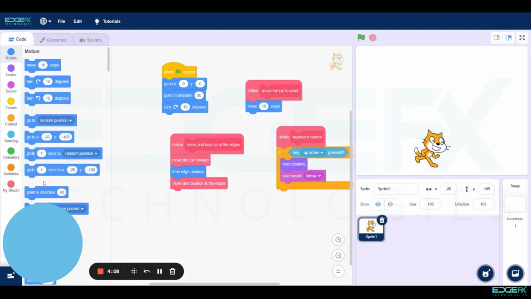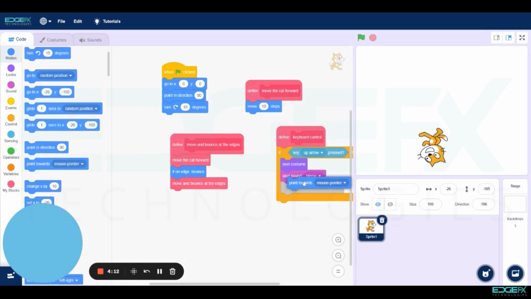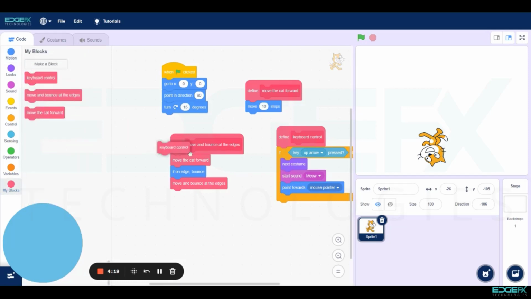Then go to Motion, select and drag the point towards mouse pointer. Make sure to add the blocks in sequence. Then add the Keyboard Control block on both sides as shown.